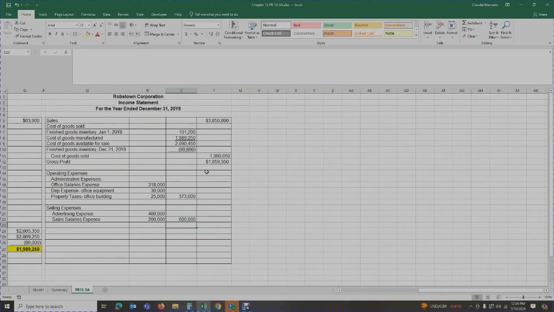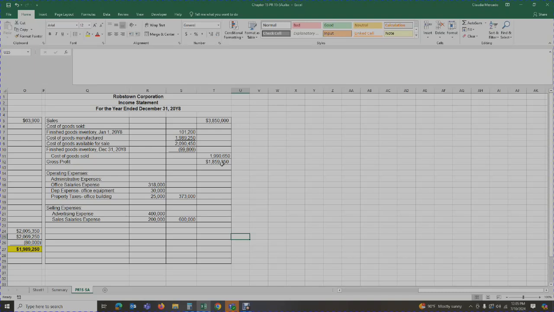Okay, so top section, this is what I generated. I generated $3,850,000 in sales. I have to figure out the cost of goods sold. The cost of goods sold is how much did you spend in the manufacturing process to manufacture the goods that you sold. So we calculated a cost of goods sold of $1,996,500, giving me a gross profit of $1,859,350.